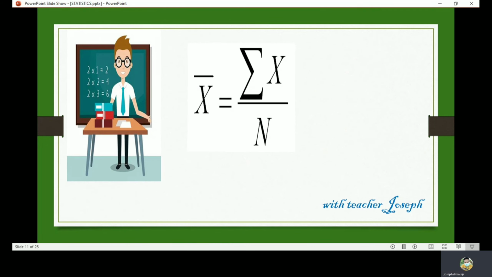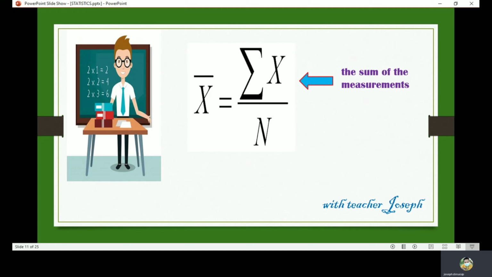So this time, we are going to follow this formula. The x bar is equal to the summation of x over n. So what do you mean by that? The summation of x, or the sigma x, is the sum of the measurements or the values of the observations.